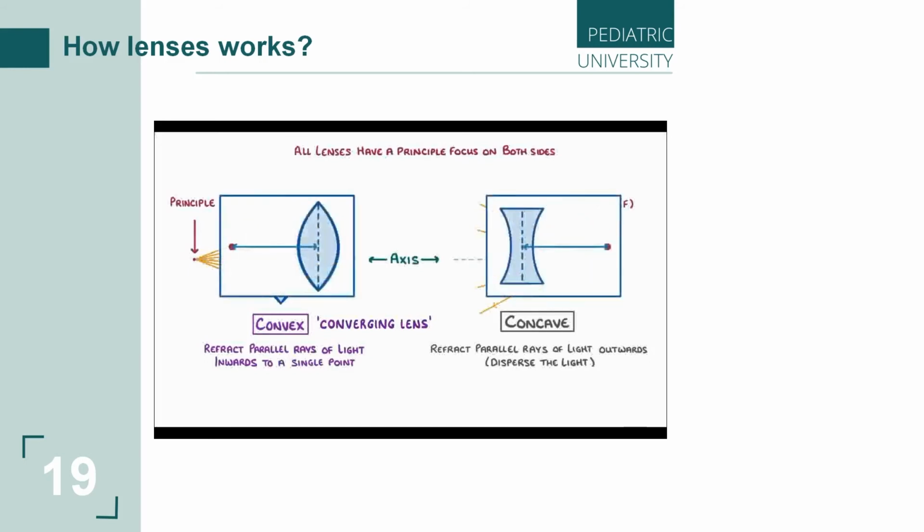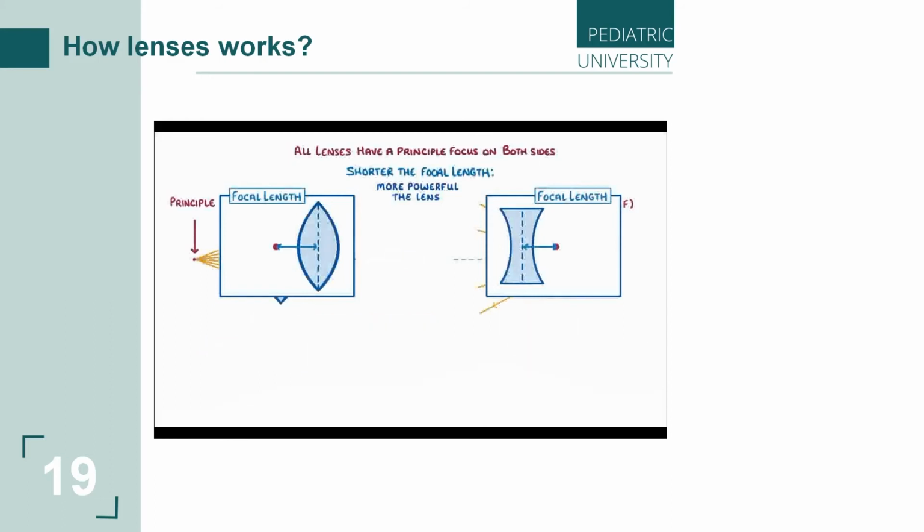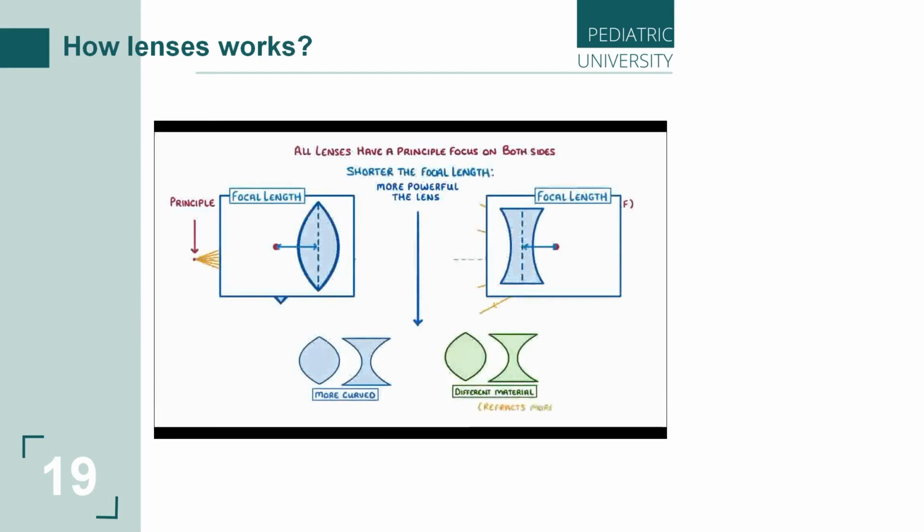The distance between the principal focus and the very center of the lens is called the focal length. And the shorter the focal length is, the more powerful the lens will be, which just means that it will refract light more strongly. In order to make a lens more powerful, we need to either make it more curved or use a different material that naturally refracts light more strongly.